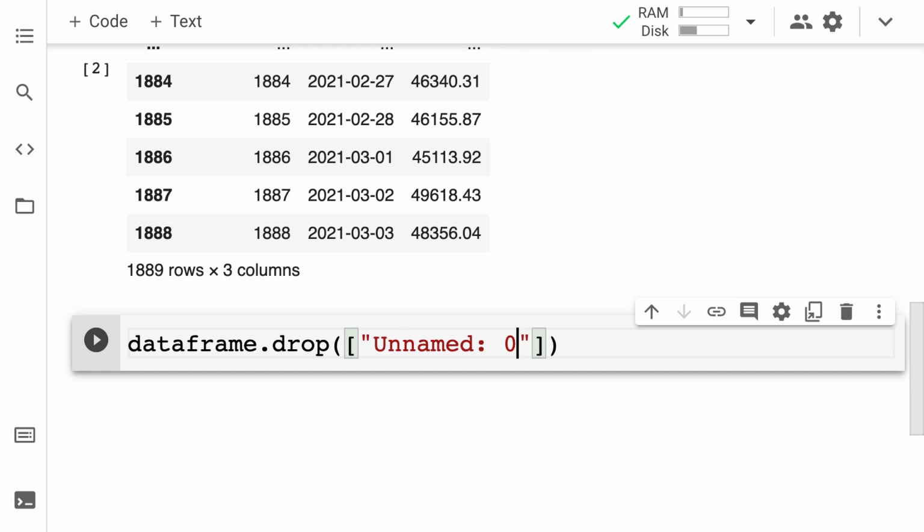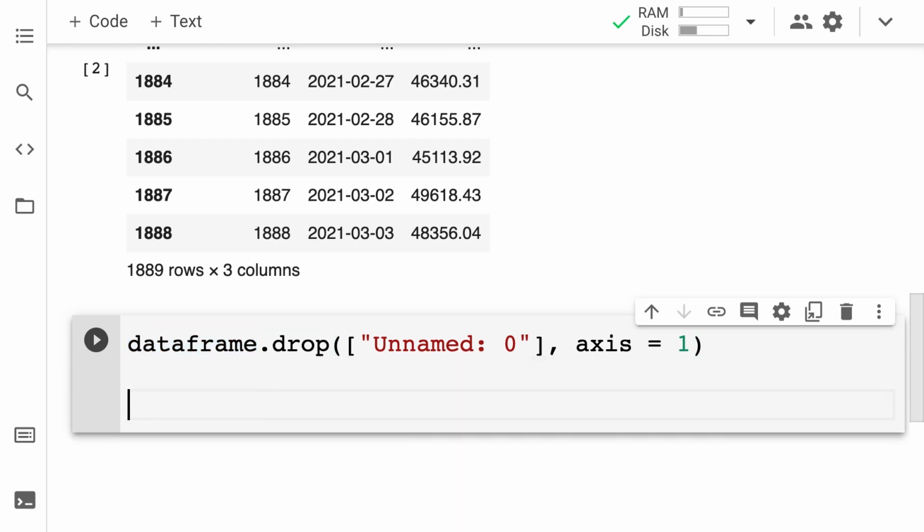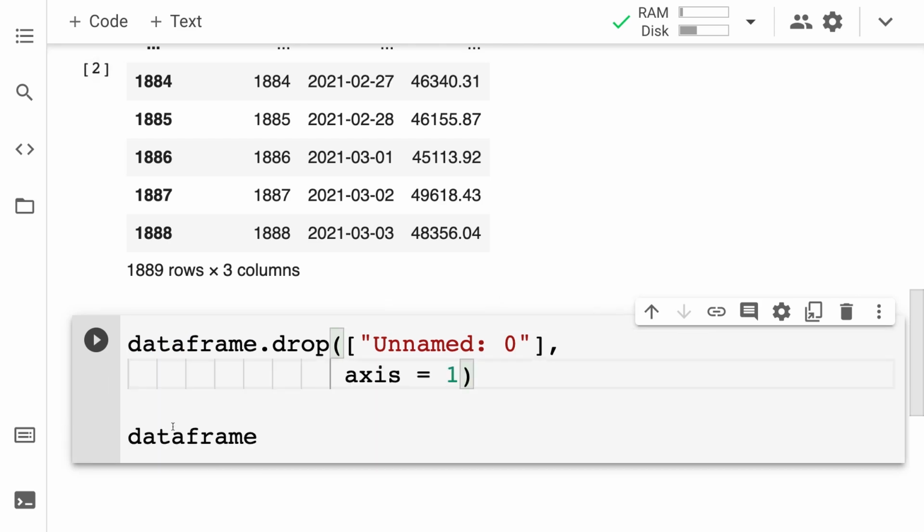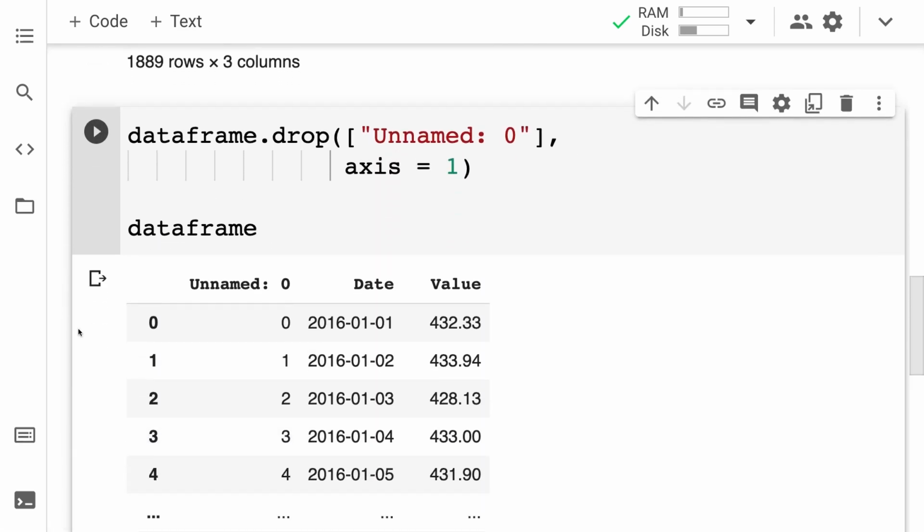All right, and following that, I also have to pass in the axis. So that is going to be after that list. I pass in an axis argument. If the axis is 0, that means you're dropping a row. If the axis is 1, that means you are dropping a column. Then we can paste our data frame a second time to see our results.